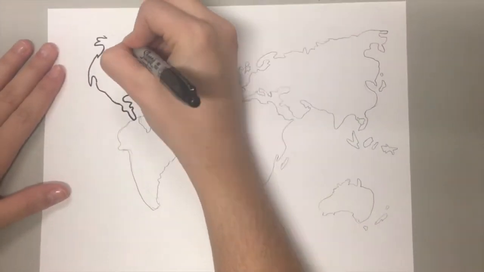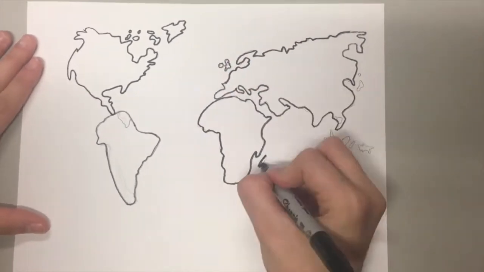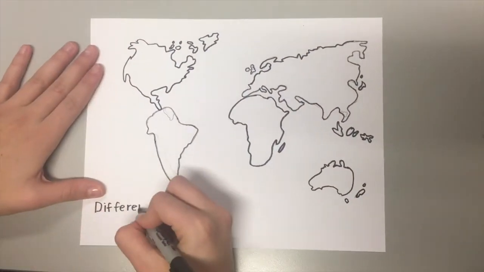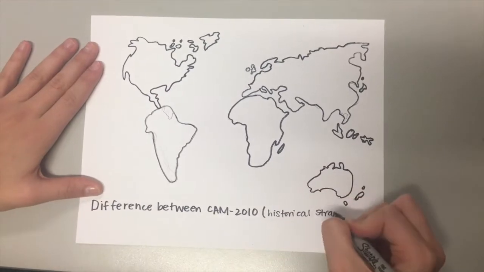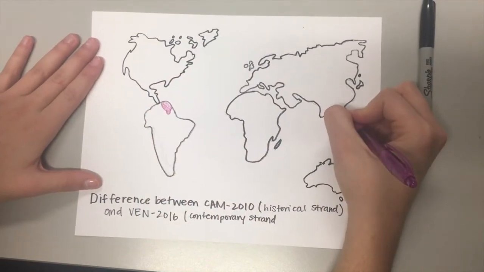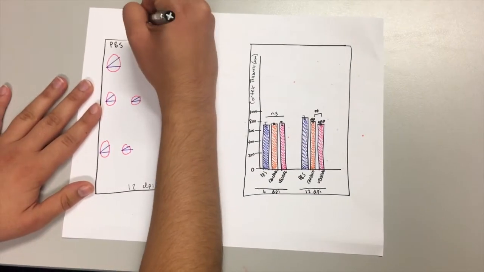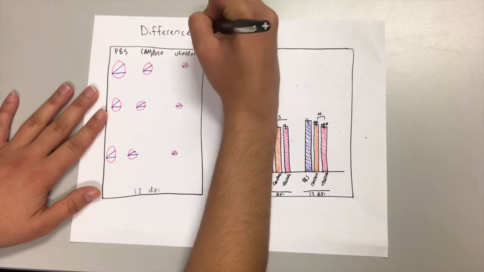The CAM 2010 strain was first discovered in Cambodia. VEN 2016 is a more contemporary strain of Zika, which emerged from Venezuela in recent years. In regards to microcephaly, the contemporary strains had a larger impact on the cranium than any of the ancestral strains. There was more thinning of the cranium and more apoptosis in the brain. The same trend is seen in other contemporary strains.